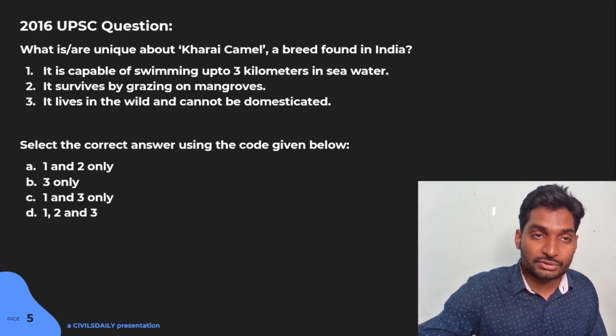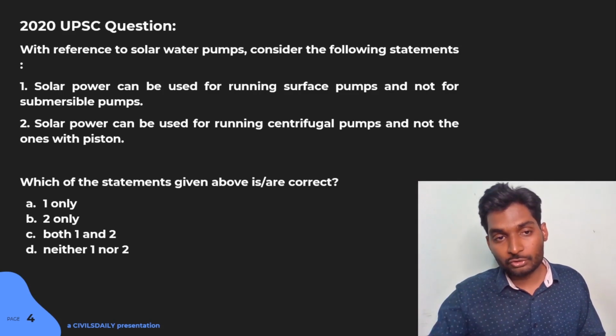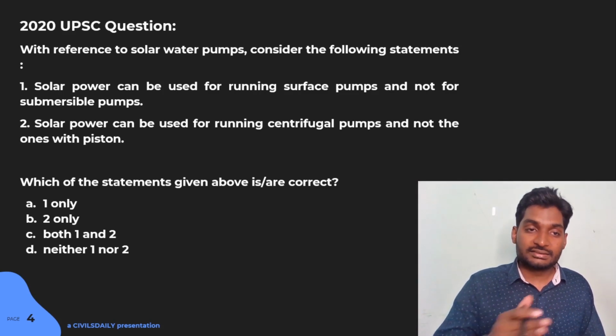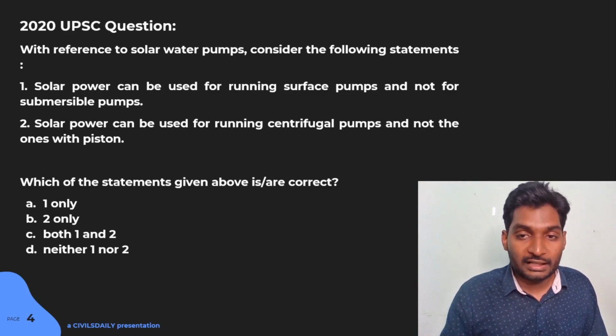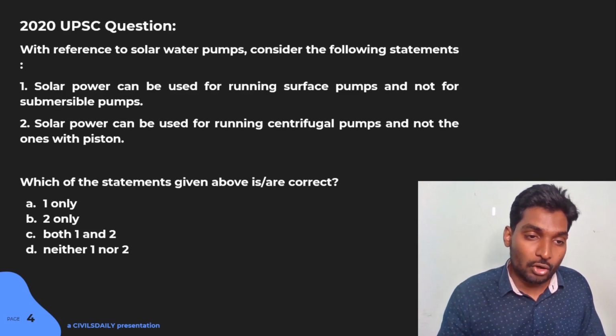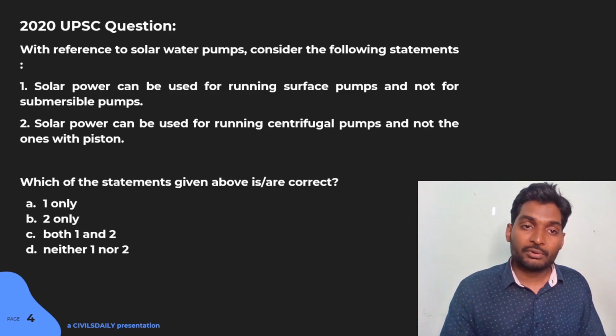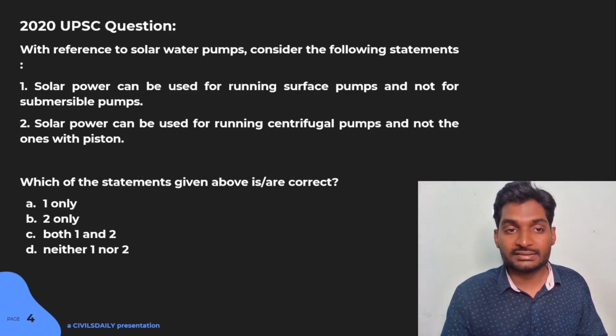Coming back to the earlier question, solar pumps can be used at X place but not Y place. And statement 2, centrifugal pump can be used but not piston based pumps. Again, both statements are wrong. The correct answer would be D, neither 1 nor 2, because these are exaggerated statements.